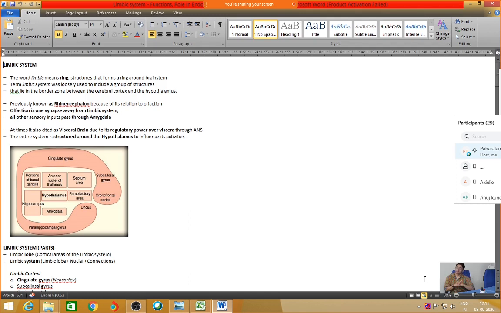You can see that the limbic system was evolutionarily known as rhinencephalon, and it was also known as the visceral brain. That means the brain dedicated to the execution of autonomic functions. In earlier simplistic organisms, which did not have many higher functions, the basic mode of operation was to survive. For survival, the most important thing is the fight and flight response.